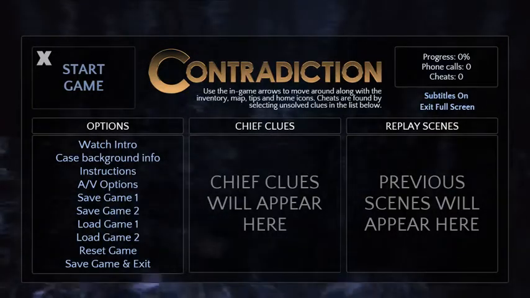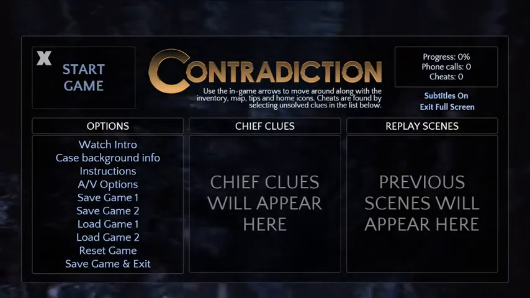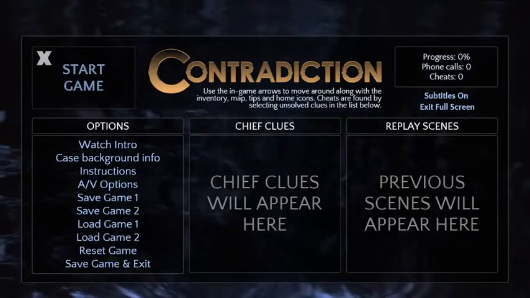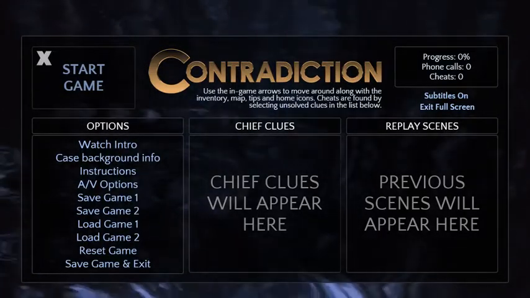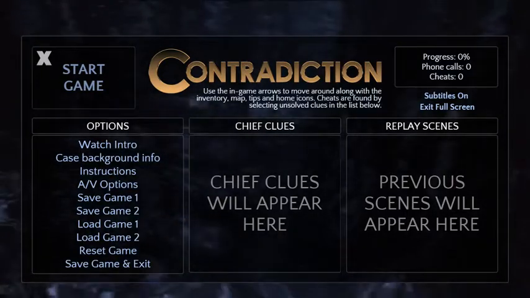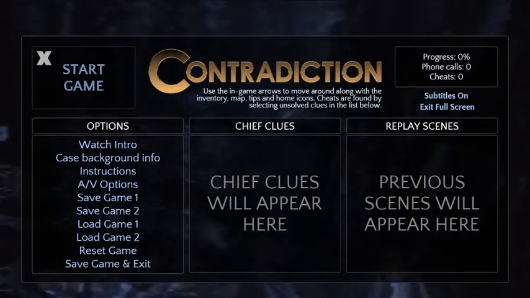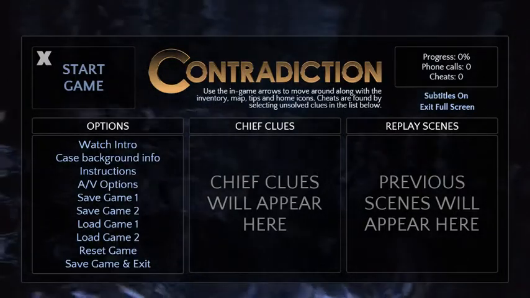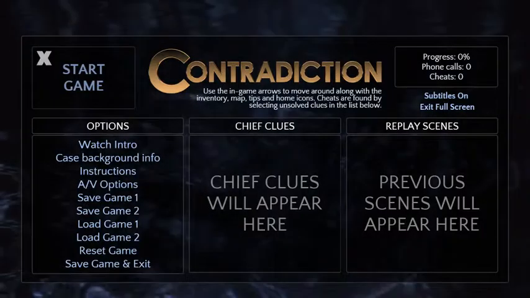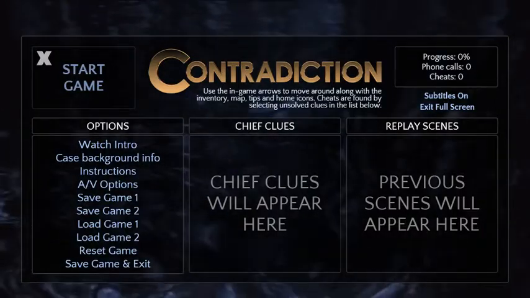This is Contradiction. We're going to solve a murder mystery. This game was given to us to play, so we're going to play it and see what's up. It's a live action murder mystery. Just a heads up, I'm not good at murder mysteries. Well, get your mystery hats on. Okay.